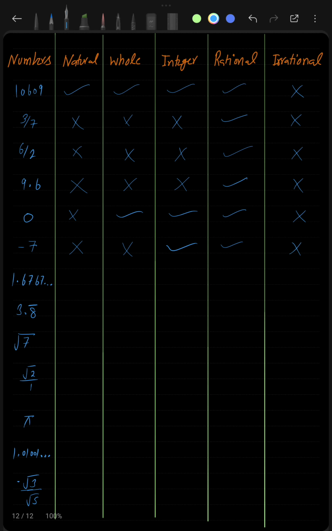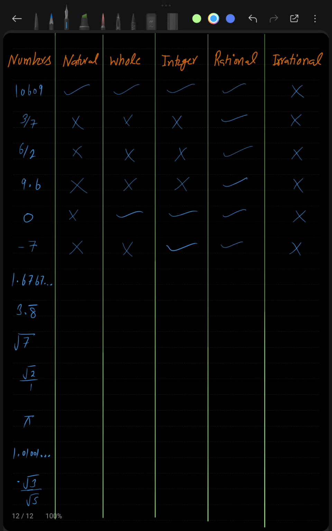What about 1.6767 dot dot dot? Now you can see the three dots after the last digit after the decimal. So this means that this is a non-terminating decimal form. But in non-terminating we have two types: non-terminating but repeating, and non-terminating non-repeating. So what about this decimal number?